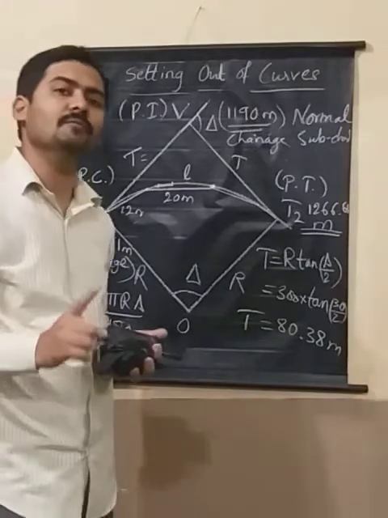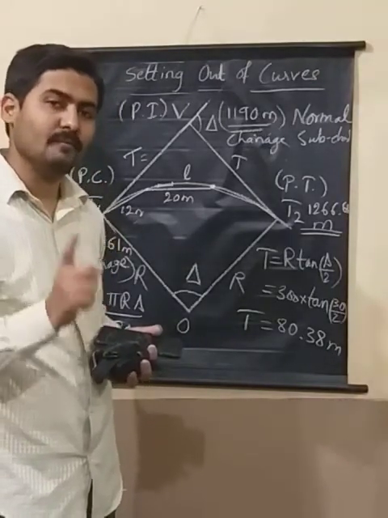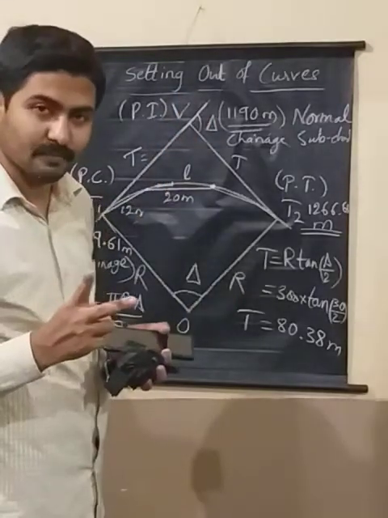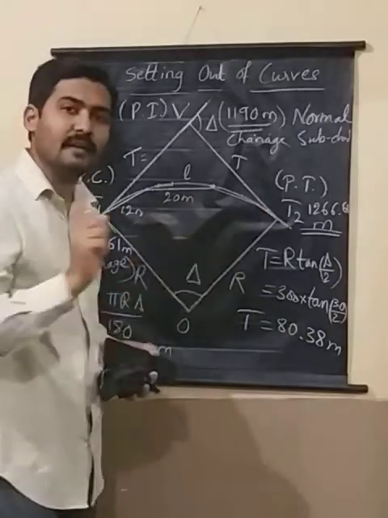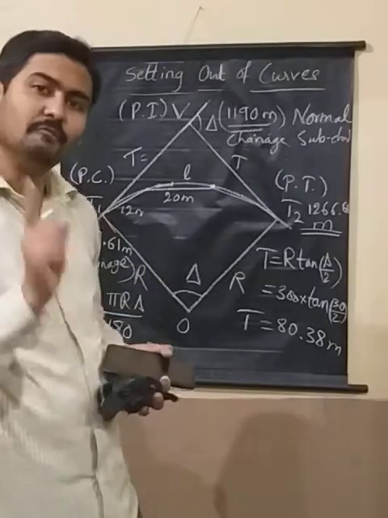One curve will have two subchords. Remember, whenever you set out a curve, you will have two subchords, one in the beginning and one at the end, and all the chords in between them will be full chords.